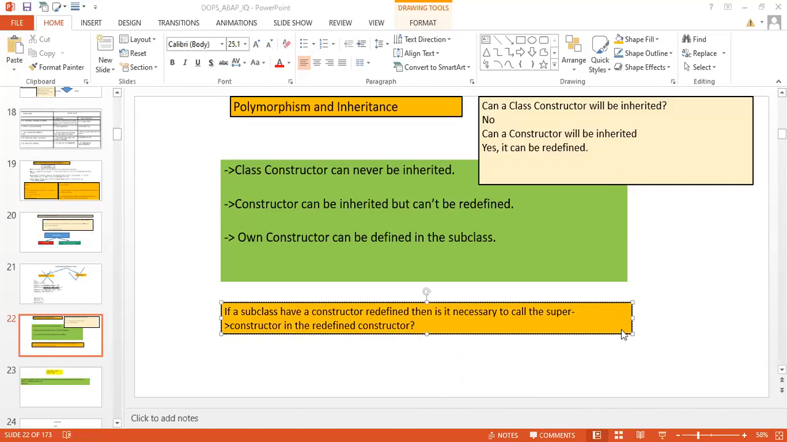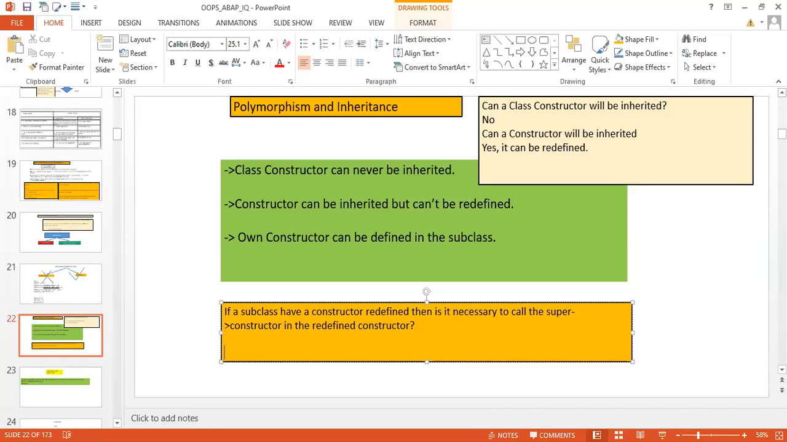So Satya is telling that yes, we have to use the super keyword. Yes, we must use the super keyword. Otherwise, it will give you a syntax error. It will not allow you to activate. So we must use the super keyword.